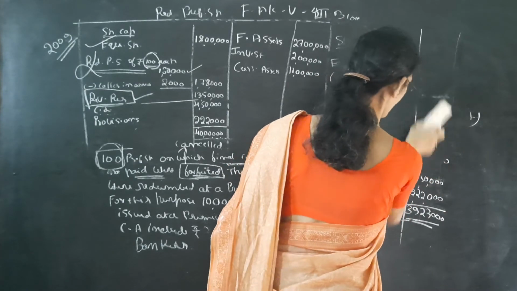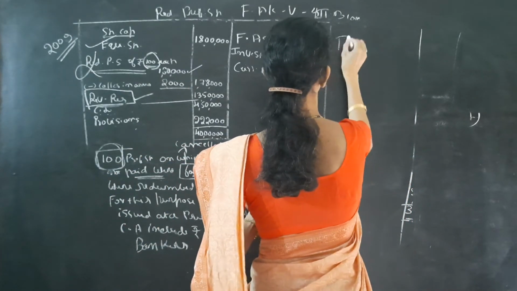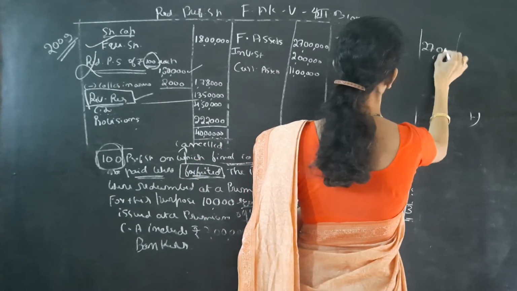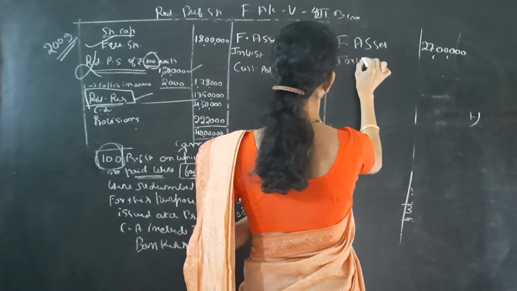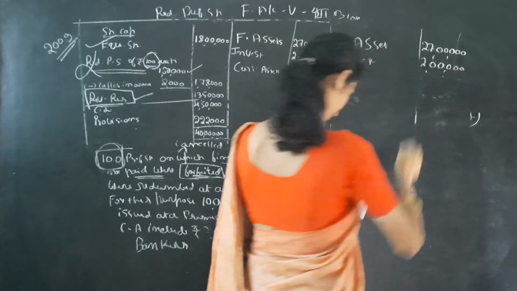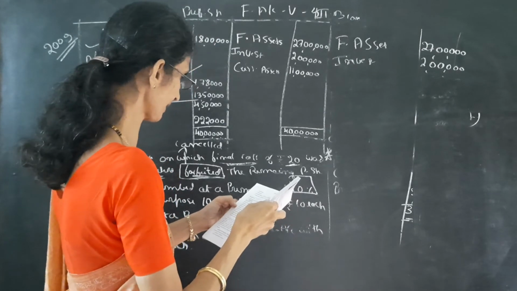Next we can see the asset side. Come to the asset side. First one is fixed assets, as it is, 27 lakh. Then investment is also the same, investment 2 lakh. Then it is important relating to current assets.